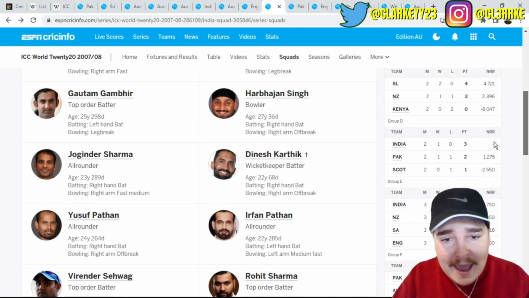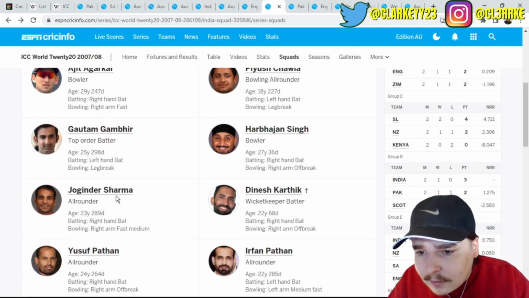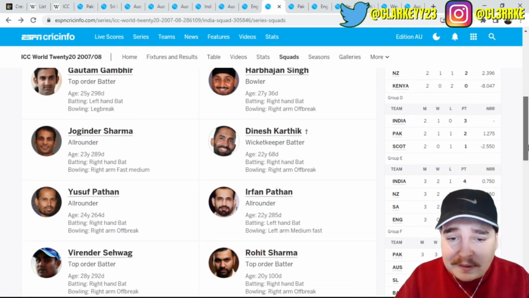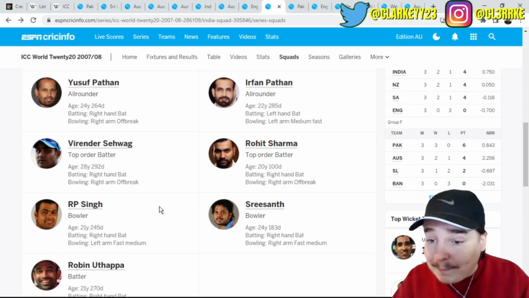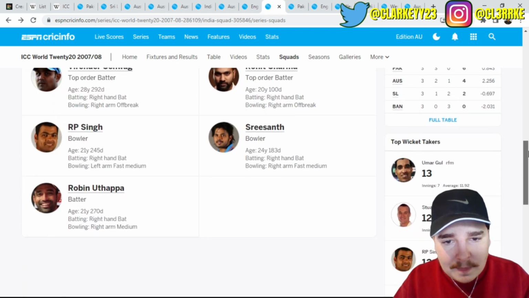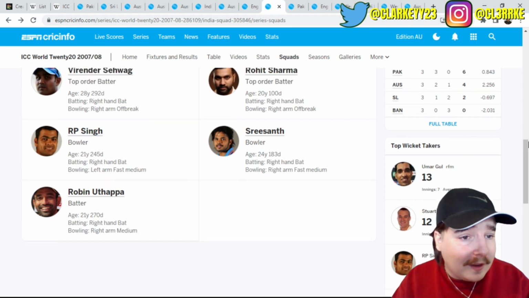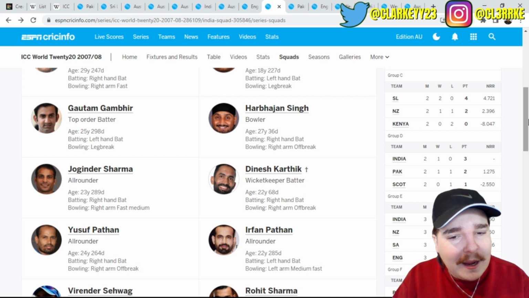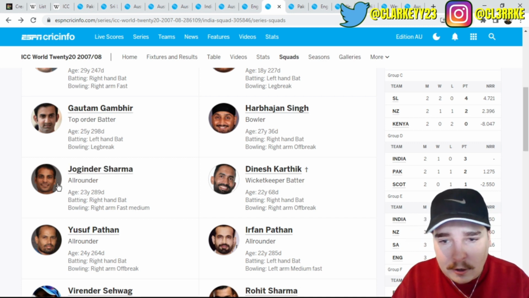Chawla, Gambhir, Harbhajan Singh, another Sharma. I actually don't know who that is. Dinesh Karthik, Yusuf Pathan, Irfan Pathan, Virender Sehwag, Rohit Sharma, RP Singh, who was 21 at the time. Goodness me. And Robin Uthappa. Okay. Well, it's a pretty good team. They did win for a reason. A few surprises in this team, though. Respectfully, I actually don't know who that is.